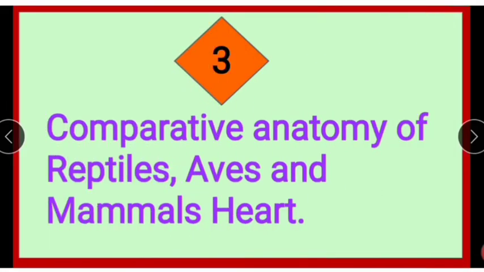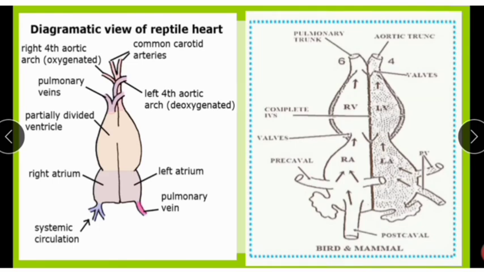Next one, comparative anatomy of the reptile, aves and mammal heart. Here is a diagrammatic representation of the reptile heart and of the bird and mammal hearts. Birds are nothing but aves. In reptiles the chambers are not completely divided, whereas here we see completely 4 chambers. These are the major changes seen here.